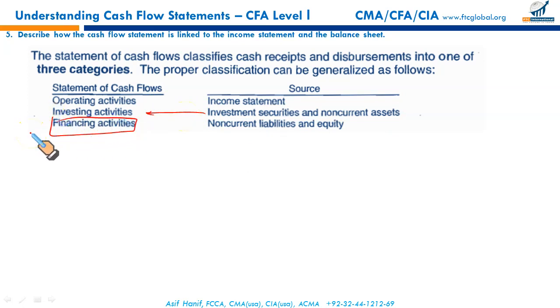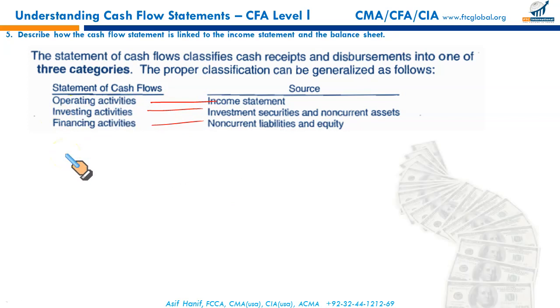Financing activity involves issuance of bonds, issuance of shares, redemption of bonds, redemption of redeemable preferred stock. All this comes from the equity side, non-current liabilities and equity. So these are the specific sources from which we draw our operating, investing, and financing cash flows. That's your next learning outcome statement.